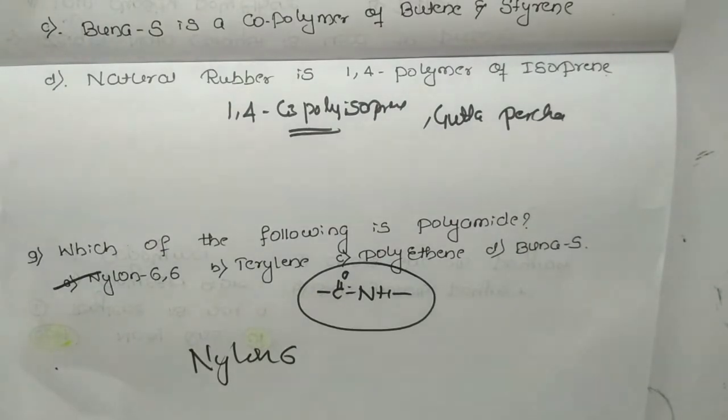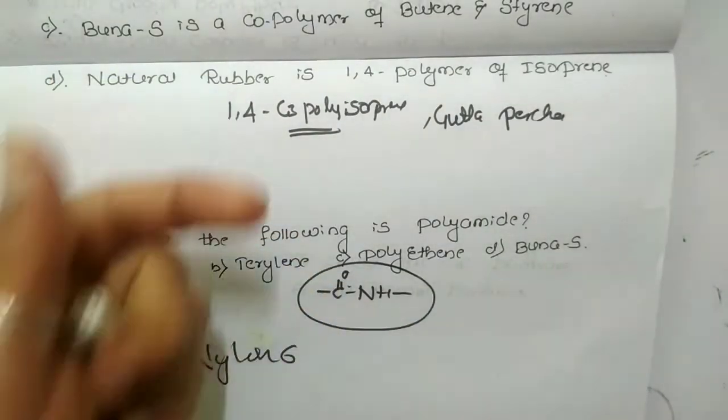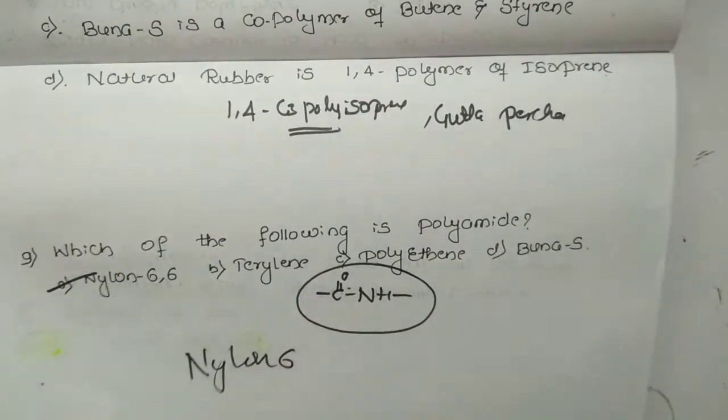Here a number of monomer units undergo addition with one another, so the same type of monomer is present. The last one, D, Buna S, is a synthetic rubber which consists of 1,3-butadiene and styrene as the monomer units. So for this question, nylon 6,6 will be the answer.